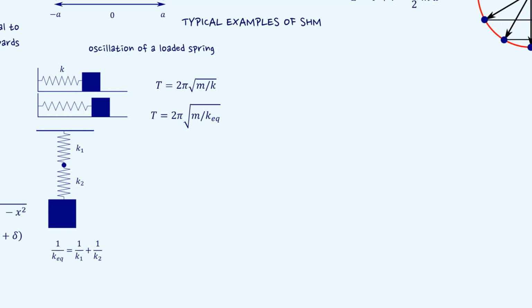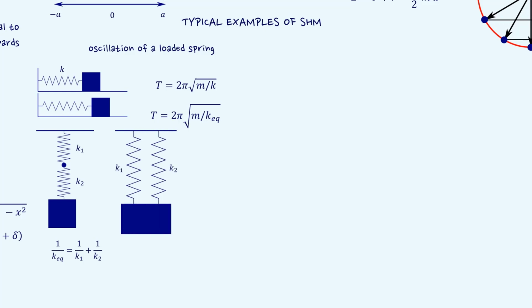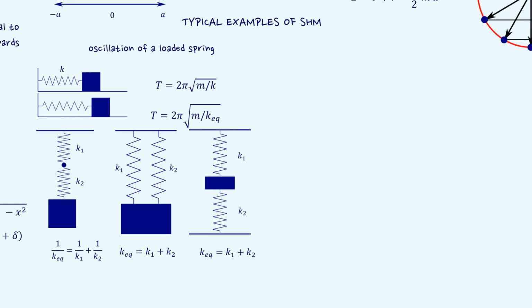For series spring system, k equivalent can be obtained using the equation 1 upon k equivalent is equal to 1 upon k1 plus 1 upon k2. Now for parallel spring system, k equivalent can be obtained as k equivalent equal to k1 plus k2. In case the mass is loaded in between two spring system as shown here, then k equivalent becomes k1 plus k2. All these k's represent the spring constant of respective springs.